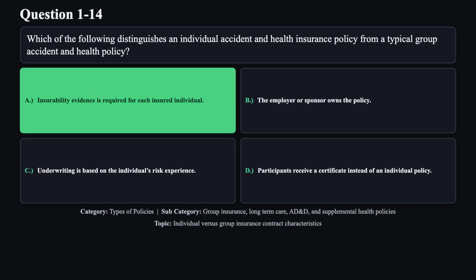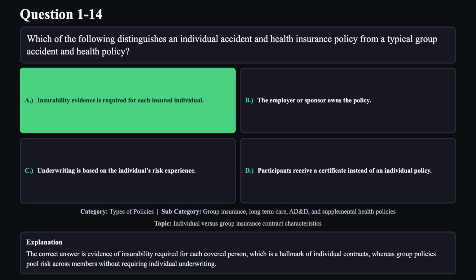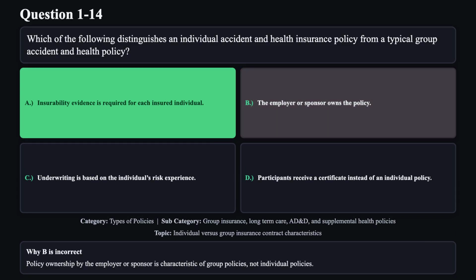The correct answer is A. The correct answer is evidence of insurability required for each covered person, which is a hallmark of individual contracts, whereas group policies pool risk across members without requiring individual underwriting. Reason B is not correct. Policy ownership by the employer or sponsor is characteristic of group policies, not individual policies.